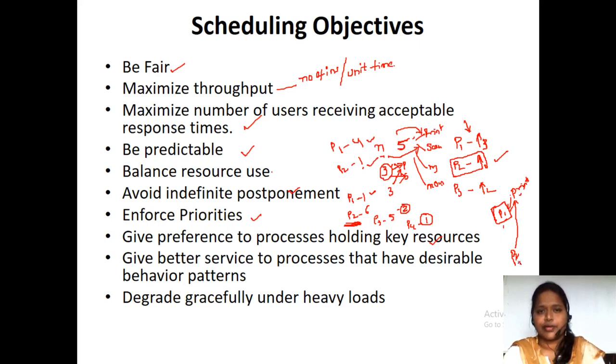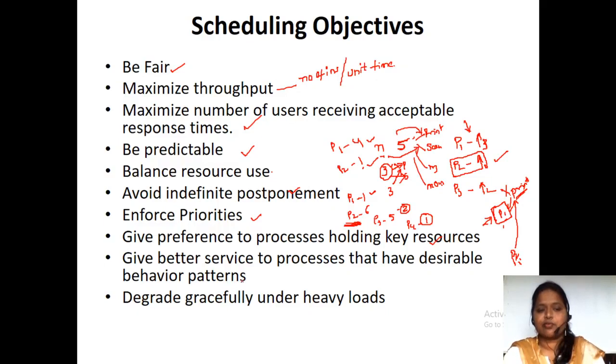So what are the things we have to do in order to complete process P1? We have to do that first, so that process P1 will complete its task and release the printer, and that printer is going to be utilized by process P2. So we have to give preference to the processes holding the key resources. In order for other processes to utilize the resources, we have to give preference to the processes which are holding them. That is also one of the major objectives of scheduling.